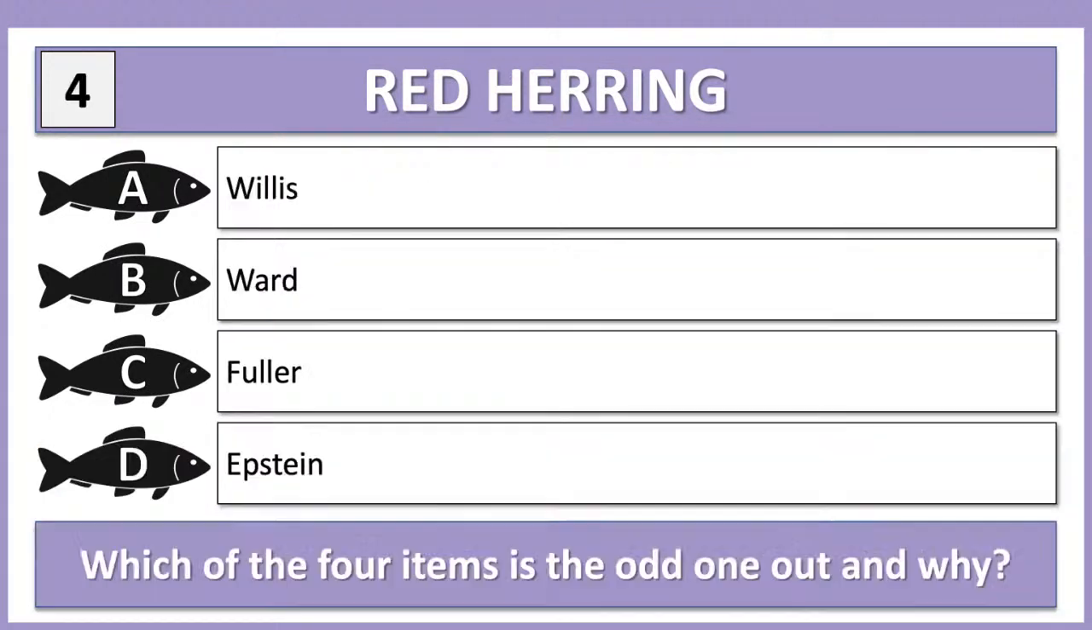Next one. Okay, which of the four is the odd one out and why? We've got Willis, Ward, Fuller and Epstein. We're nearly done now. Someone's asking how long it is. It's a 30-minute thing, so we're getting very close to the end now.